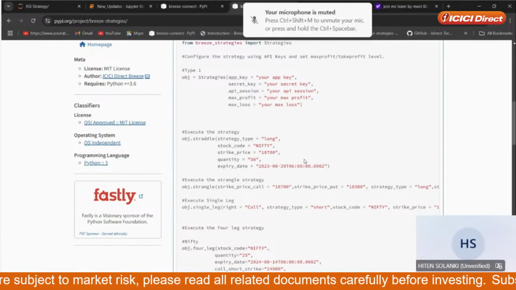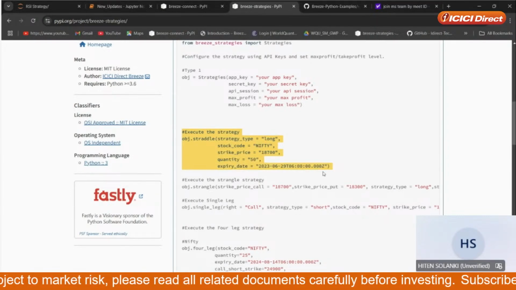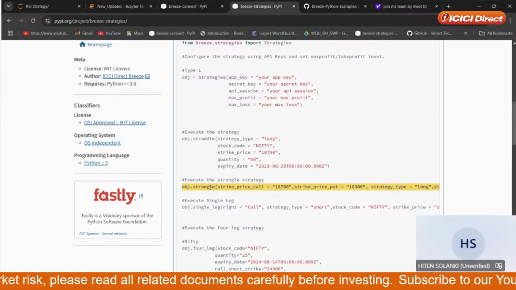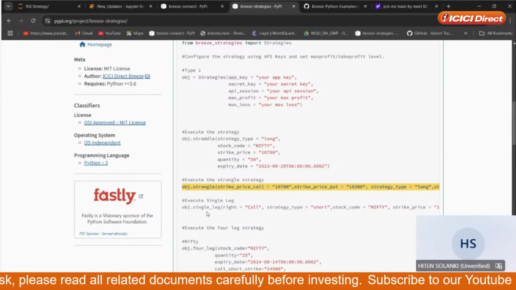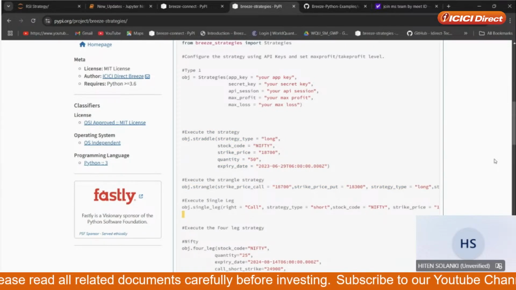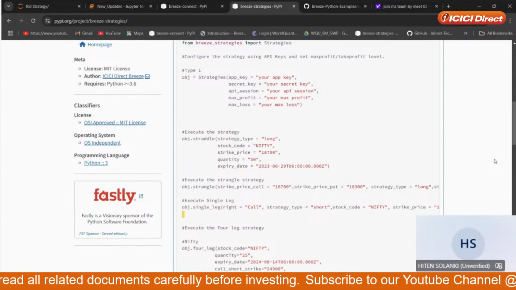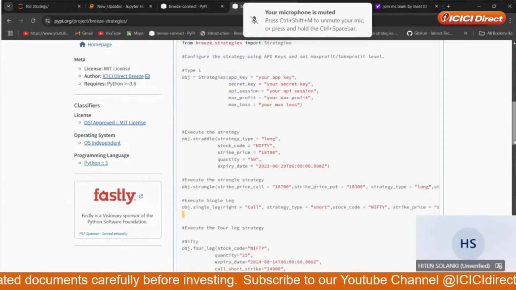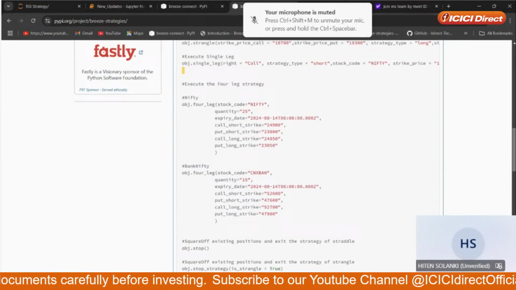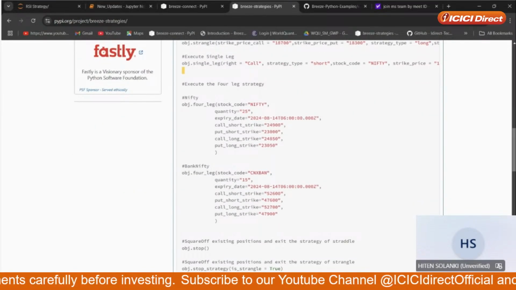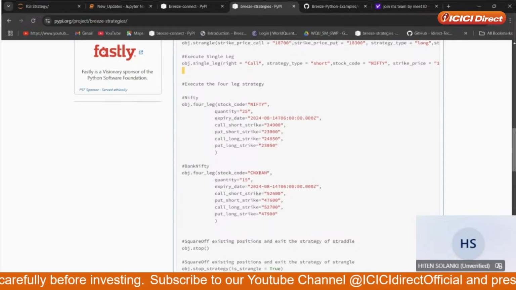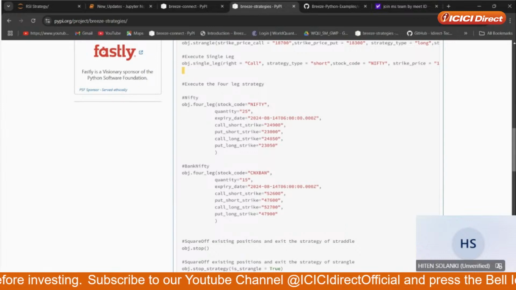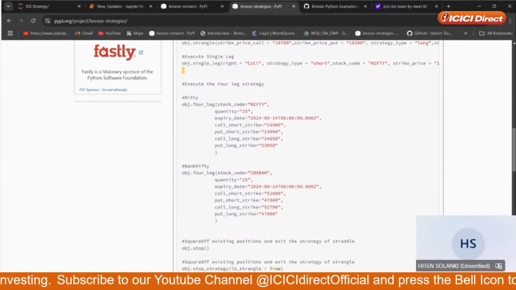So with obj.straddle you can pass all the parameters here, for which contract you need to do the straddle, then for which contract you need to do the strangle, then single leg. This is only a profit and loss monitoring strategy in simpler terms. But we have gone with four leg also, where we have explained how, if you want to go with an iron condor, you can do it. I have created a video on iron condor also. If you want the link, just write in the comment box or you can mail Breeze API, and we'll share the link with you.